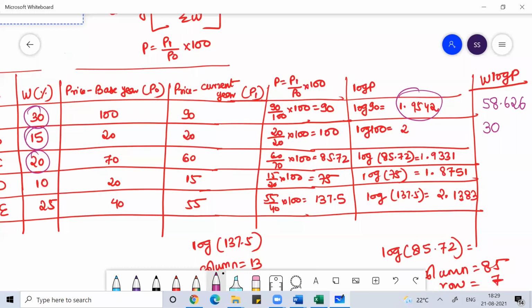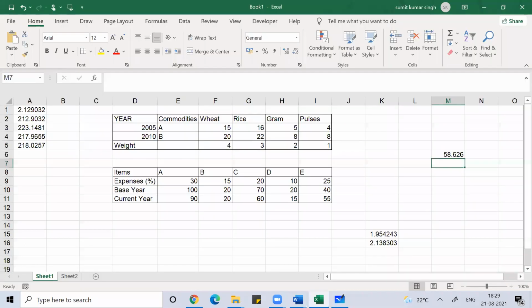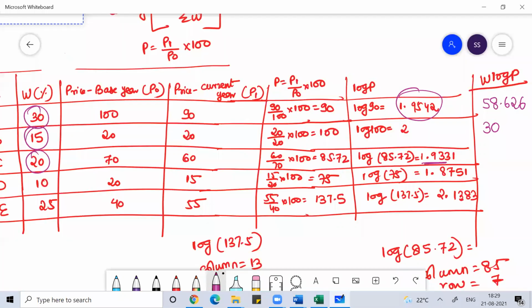Then 20 into 1.9331 gives 38.662. Then 1.8751 into 10 will be 18.751.